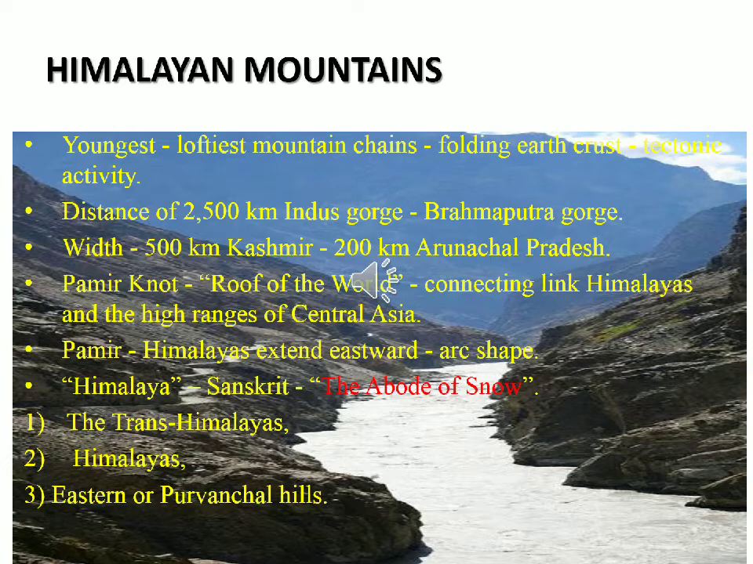Then the width of the northern mountains varies from 500 km in Kashmir to 200 km in Arunachal Pradesh. That is, the northern mountains are wider in the Kashmir region and narrower in Arunachal Pradesh. Then the Pamir Knot lies just above Kashmir, that is, north of India. It is popularly known as the roof of the world. It is the connecting link between the Himalayas and the higher ranges of Central Asia. So the Pamir Knot connects India through the Himalayas with Central Asia.